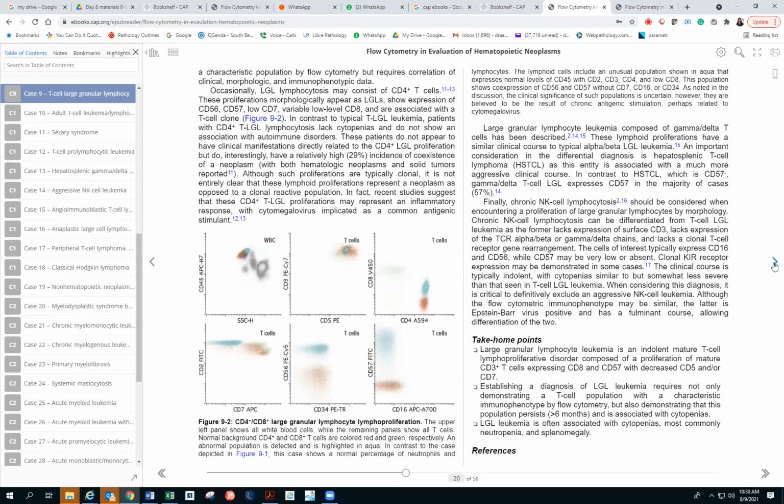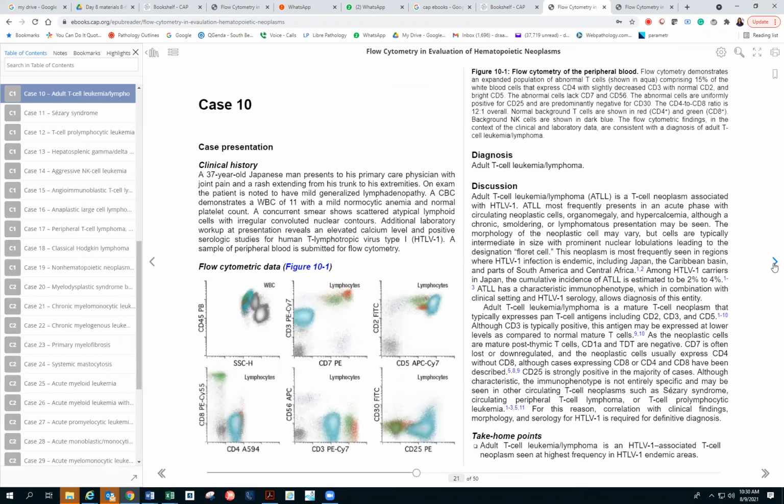That's what I'm saying here. They have given 56 positive. Yeah, and okay, only that one I got. Yeah, co-expression of 57 and 56. That's what they are showing, and co-expression of 4 and 8. Okay, thank you.